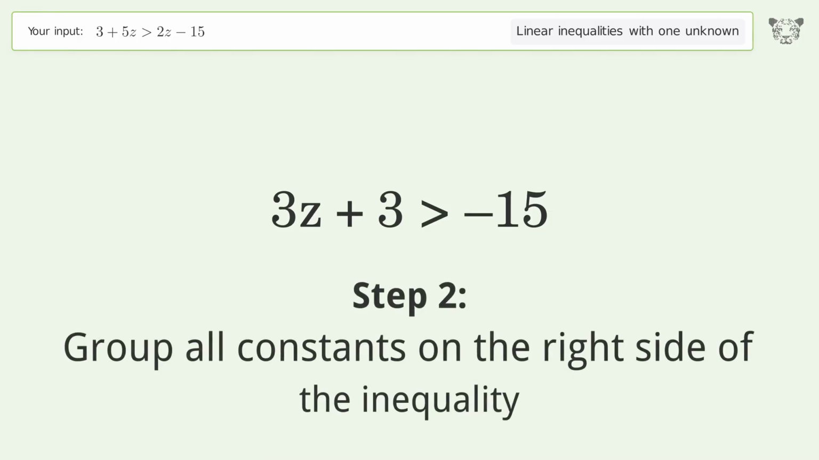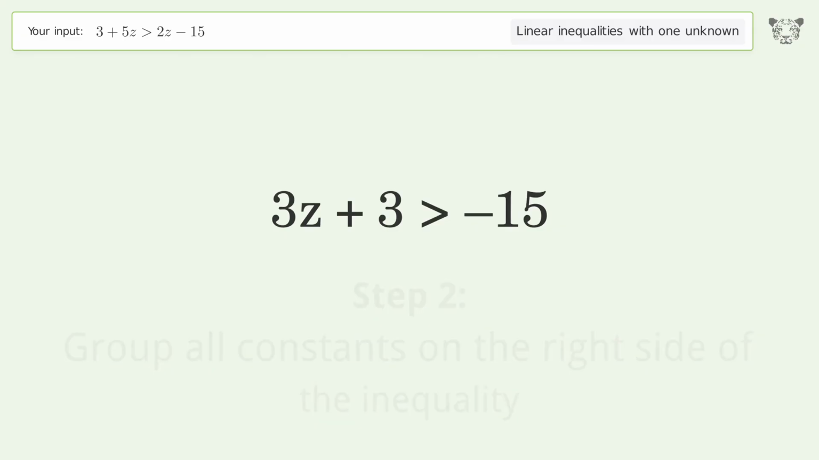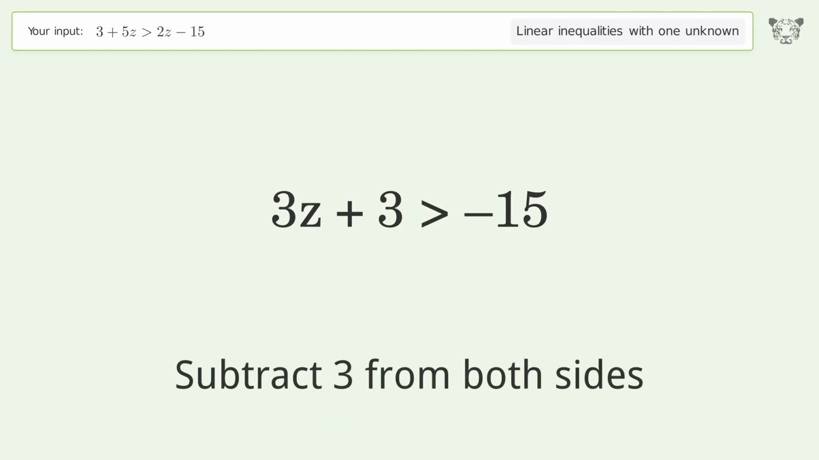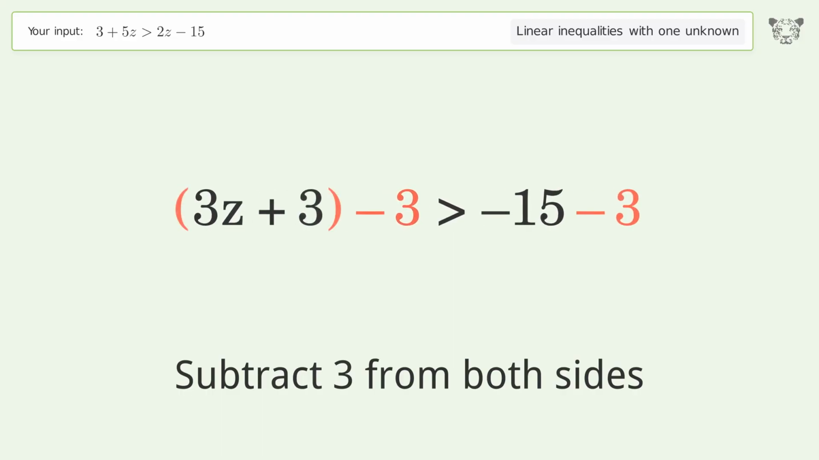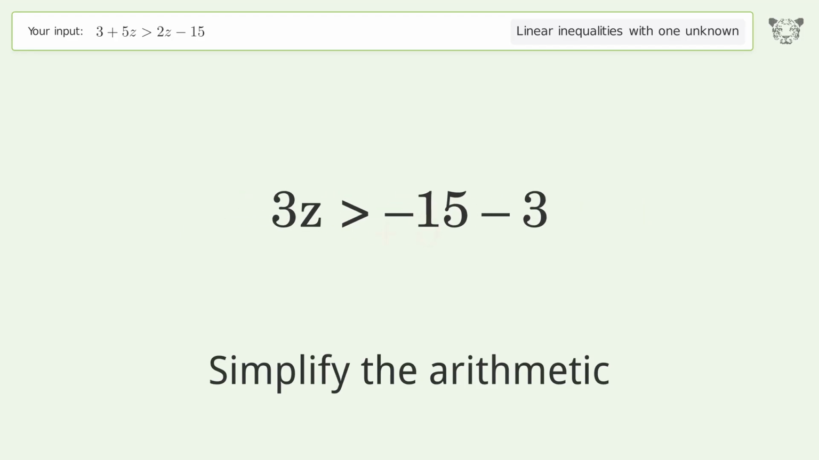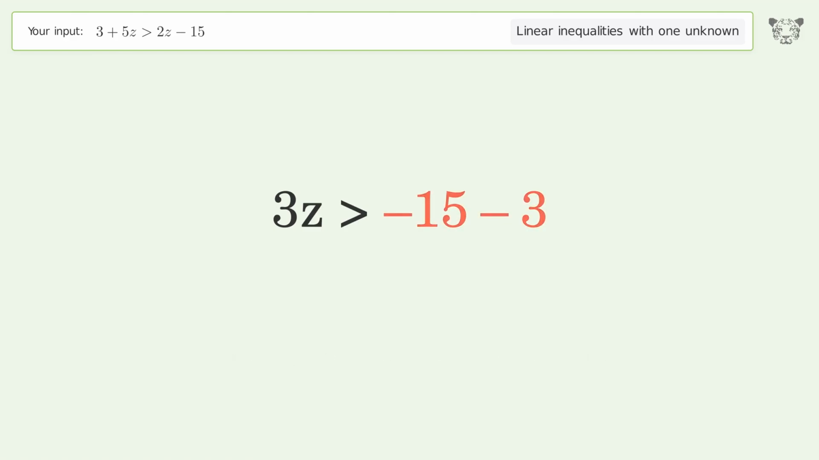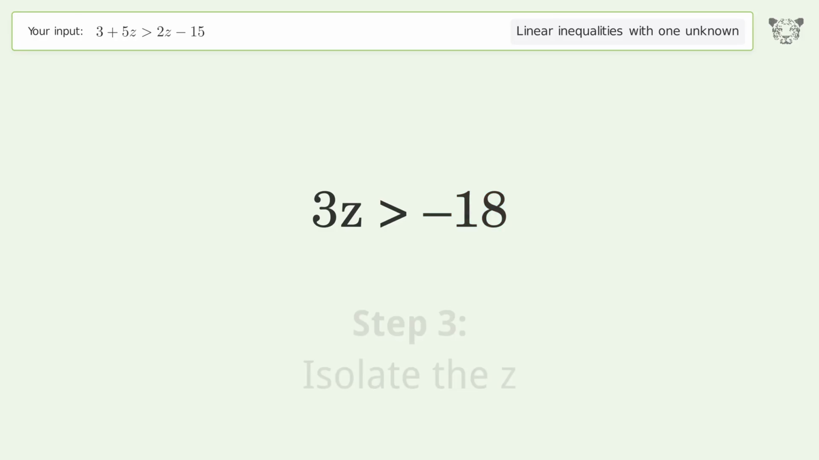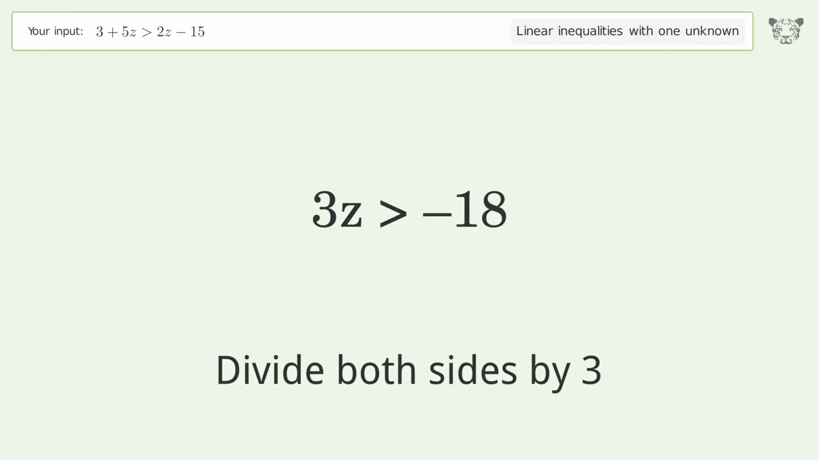Group all constants on the right side of the inequality. Subtract 3 from both sides. Simplify the arithmetic. Isolate the z. Divide both sides by 3.